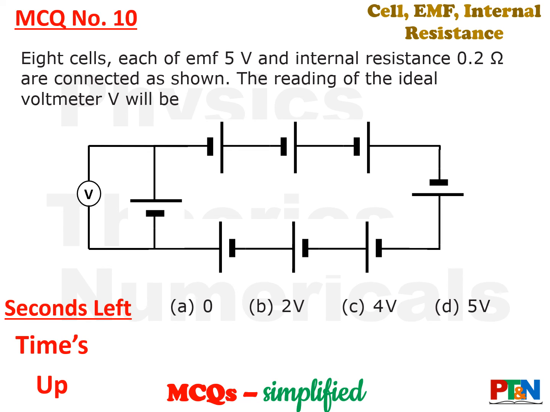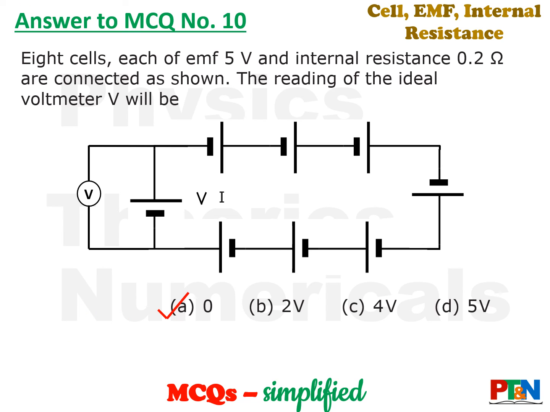Time's up. Let's see the answer. Answer is option A, that is 0. Let's understand the calculation also. See, there will be circulating current driven by the 8 cells. They are in series in the same direction.